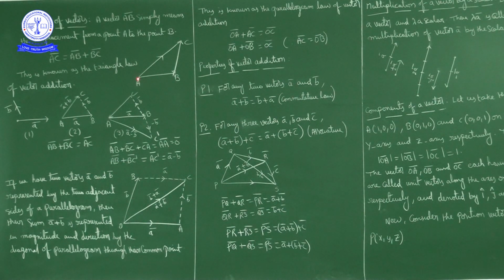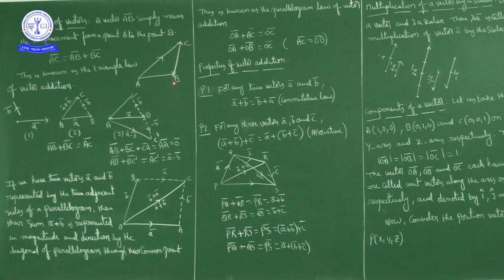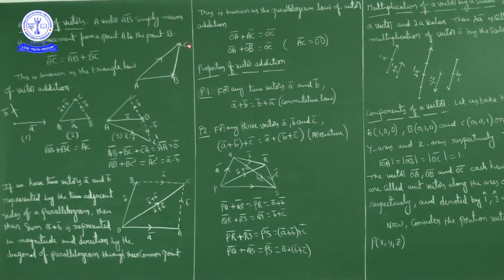Net displacement is AC bar. So AB bar plus BC bar is equal to AC bar.